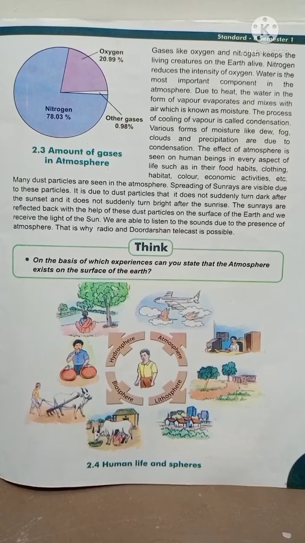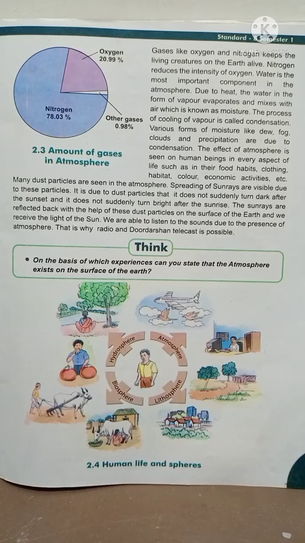The effect of atmosphere is seen on human beings in every aspect. Aspects means situations of life, such as in their food habits, clothing, habitat, color, economic activities, etc. Many dust particles are seen in the atmosphere. Spreading of sun rays is visible due to these particles.